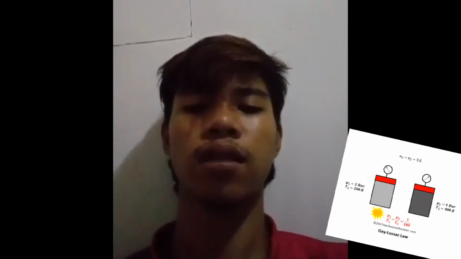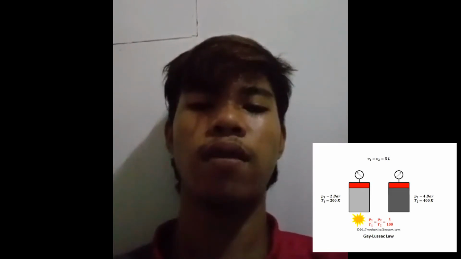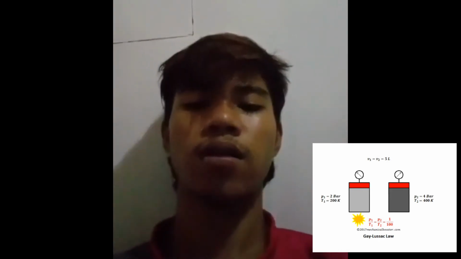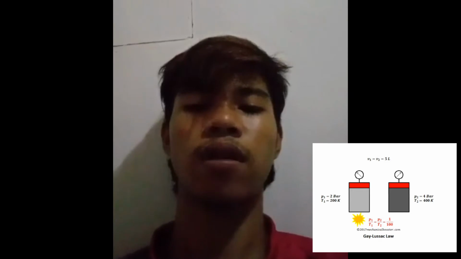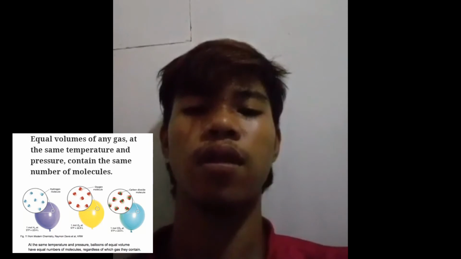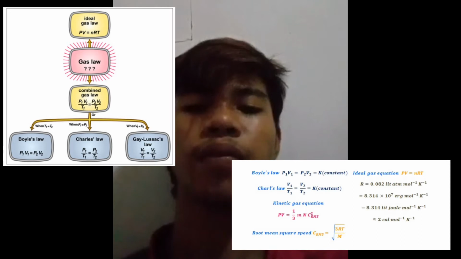Gay-Lussac's law states that the pressure of a given mass of gas varies directly with the absolute temperature of the gas when the volume is kept constant. Avogadro's law states that under the same conditions of temperature and pressure, equal volumes of different gases contain an equal number of molecules. And lastly, the combined gas law states that the ratio of the product of pressure and volume to the absolute temperature of a gas is equal to a constant.